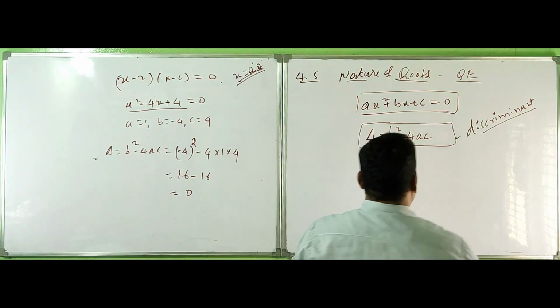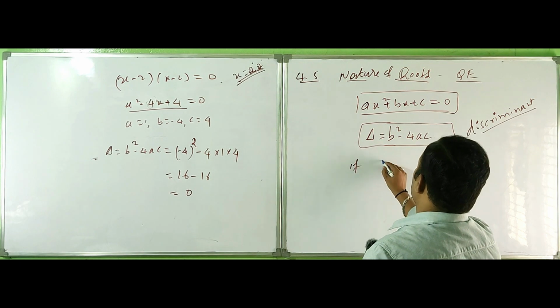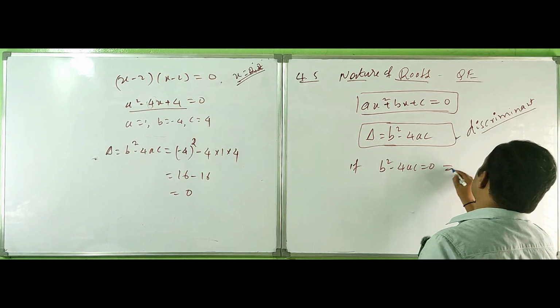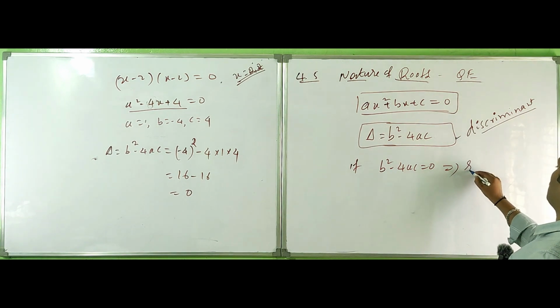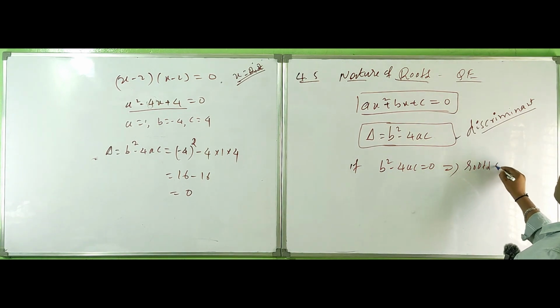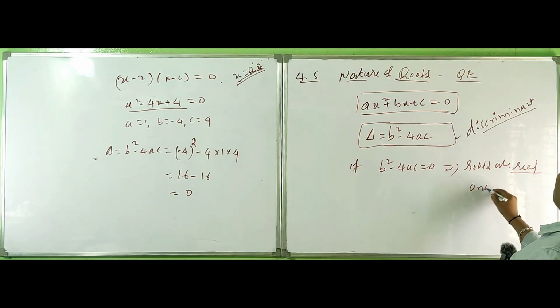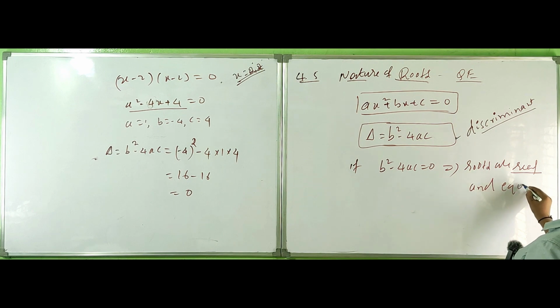So what is the meaning here? If b square minus 4ac is equal to 0, this implies that the roots of the equation are real numbers and equal. Real number and equal. First condition, nature of roots.